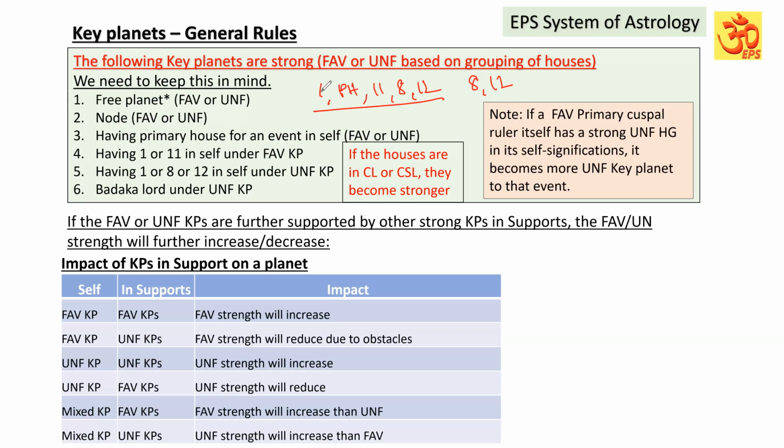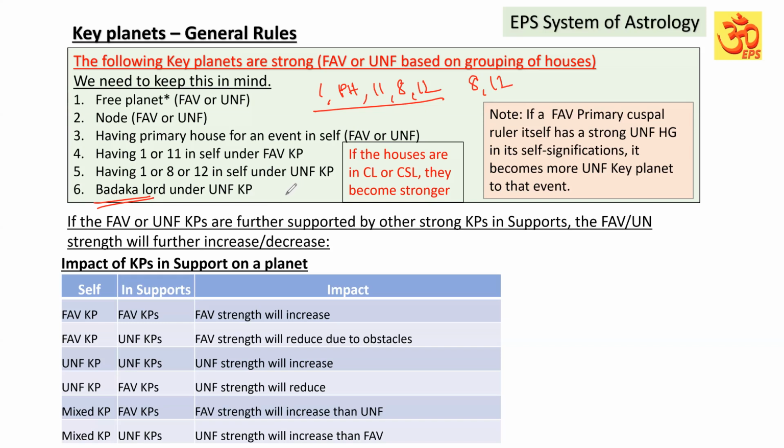Similarly, like the Lagna Lord, if a planet is an unfavorable key planet and that planet itself is a Badhaga Lord, it is going to be more unfavorable. It means what?